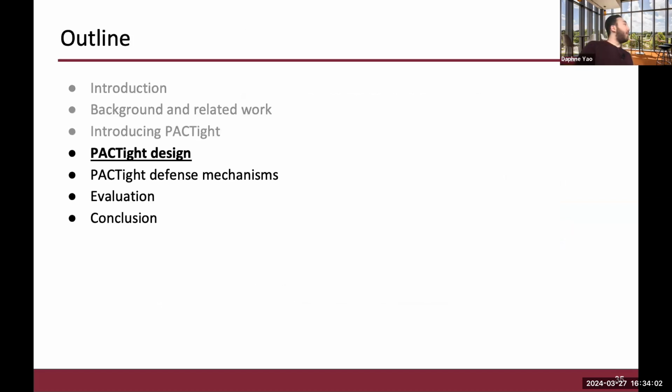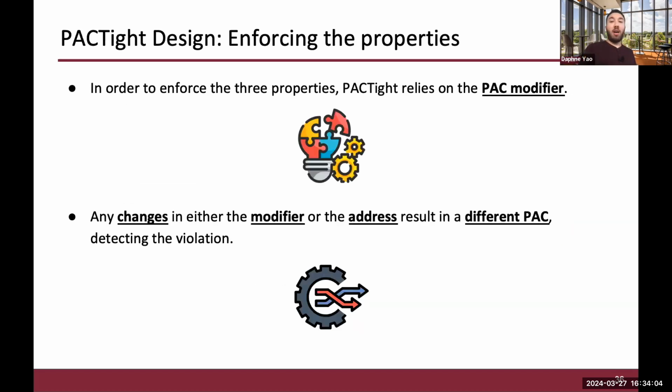So let's take a little bit of a closer look into the design. How will PACTight enforce these 3 properties? PACTight relies on the pointer authentication modifier, as I mentioned before. This is the modifier that is used by the cryptographic hash algorithm to generate the PAC. The main reason that we rely on it is that it's user controlled, and it can be made complex enough in order to generate a unique PAC. And any modification to this modifier will result in a completely different PAC, and thus a violation would be detected.